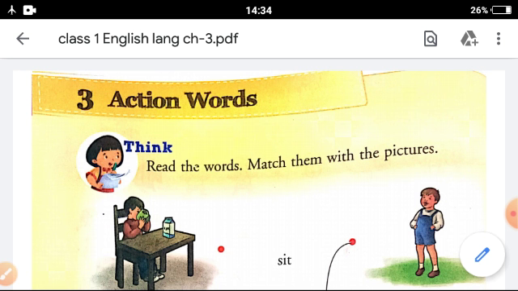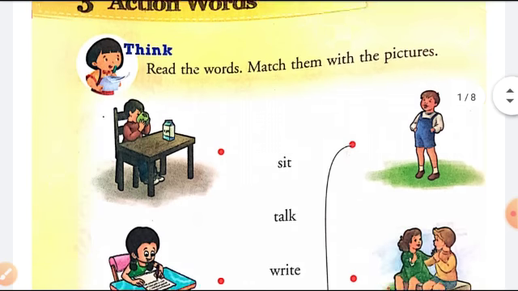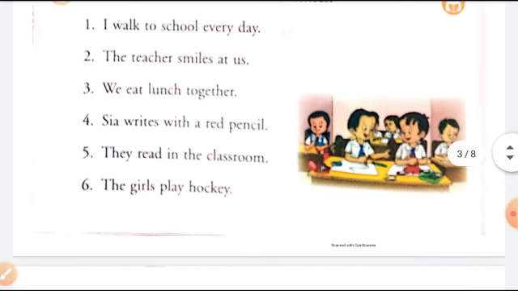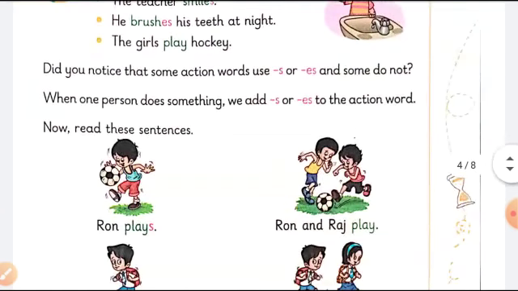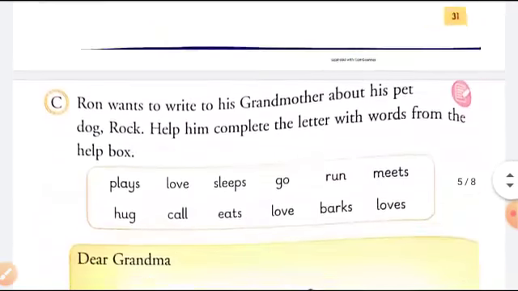We are still on chapter 3, and we will be studying action words. We have seen that action words are also known as doing words, as they demonstrate an action which is happening. They tell an action which is going on. We did all these exercises, and we saw some words like sit, walk, smiles, eat. Then we saw that S or ES is added if there is one person, and if there are more than one person, then S and ES is not added, right?